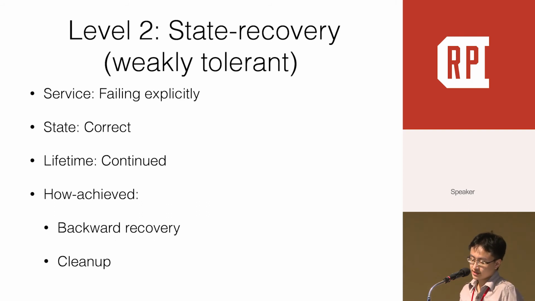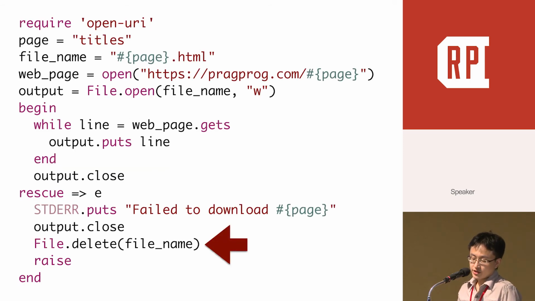Level 2 is state recovery, or we call it weakly tolerant. Your system state will be correct after an error. We can achieve this by backward recovery and cleaning up resources. Basically, it means restoring the original status. We already talked about cleaning up.